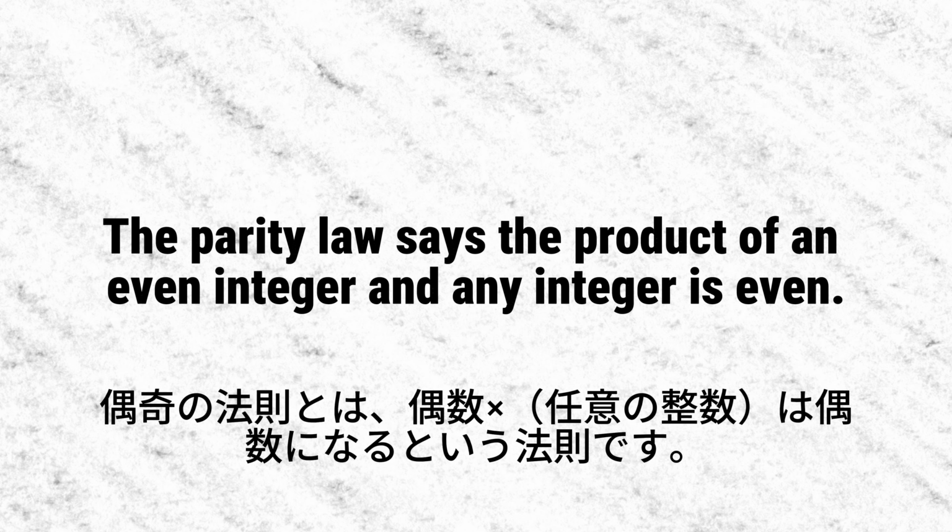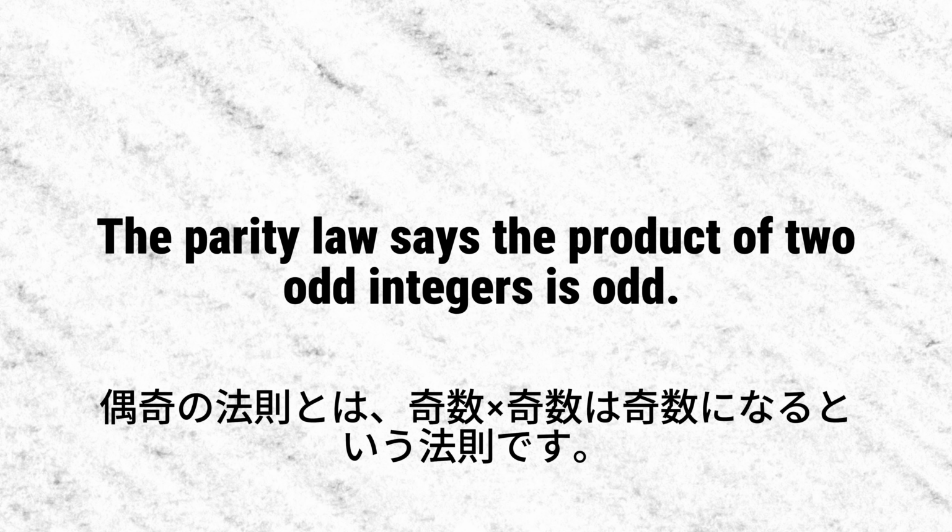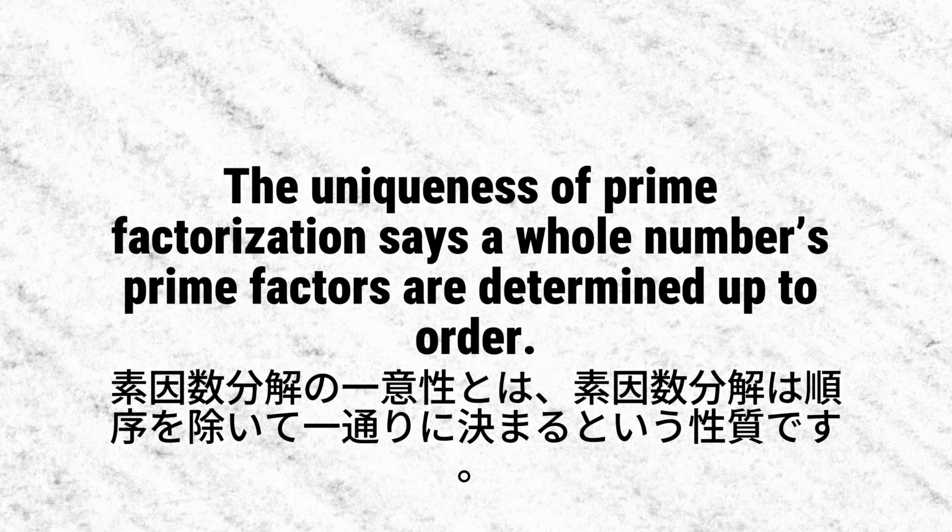The parity law says the product of an even integer and any integer is even. The parity law says the product of two odd integers is odd. The uniqueness of prime factorization says a whole number's prime factors are determined up to order.